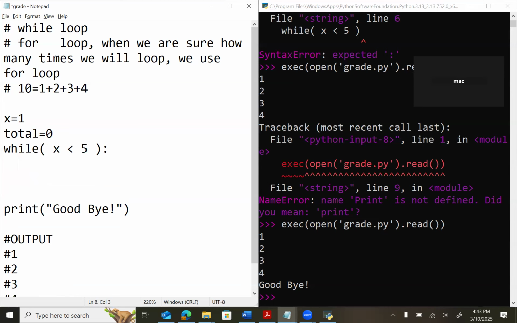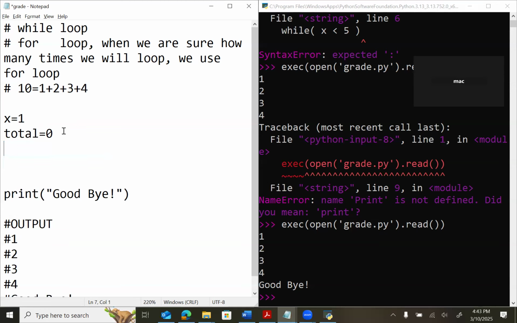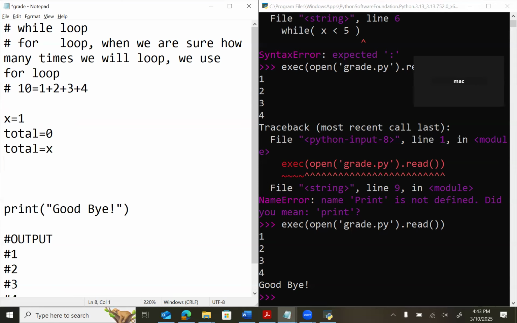Now I want to get the first value into the total. How can I do that? At the moment, forget about the loop. We have a total, and then we have x is 1. How can I make the total the value of x? Total equals x. Very good. So the total is now 1.